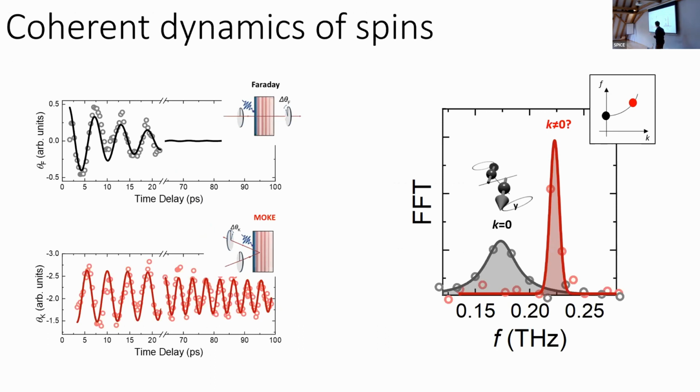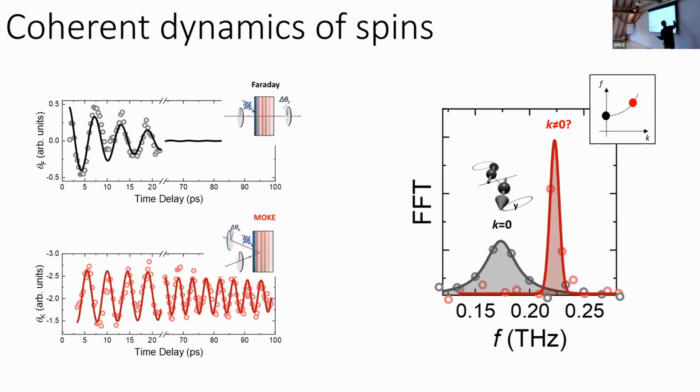However, when we switch to the MOKE experiment, we also observed oscillations, but as you can see here, the frequency of these oscillations is significantly higher. When we plot them together, we can see that they differ by roughly 40 gigahertz. So they are clearly distinguishable, while the excitation is the same and the probing is simultaneous.